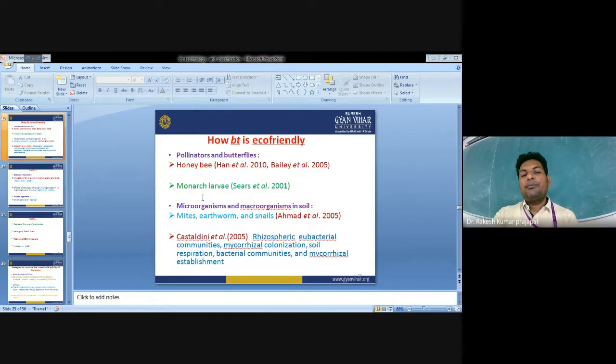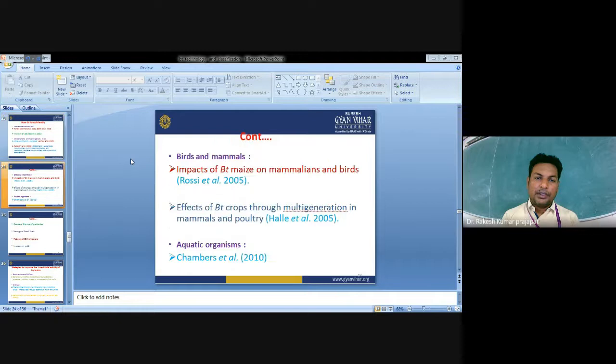How is Bt eco-friendly? Pollinators and butterflies: honeybee, Hen et al. 2010, Bailey et al. 2005. Monarch: Bt pollen does not have any effect on the monarch butterfly. Earlier it was a case, as we already discussed about this monarch case. Microorganisms in the soil: it does not affect the growth of microorganisms. Mites, earthworms and snails. Castaldini et al. 2005: rhizospheric eubacteria communities, mycorrhizal colonization, soil respiration, bacterial communities, mycorrhizal establishment.